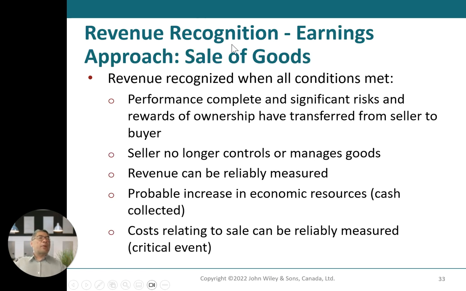Okay. In terms of revenue recognition under the earning approach, for the sale of goods, revenue is recognized when all conditions are met. For example, performance is complete, and the significant risks and rewards have transferred from seller to buyer. The seller no longer controls and manages the goods. Revenue can be reliably measured, it is probable there will be an increase in economic resources, and cash is collected. Costs related to the sale can be reliably measured. In terms of critical events, for example, I deliver my samosas to BMO, then I recognize that revenue.